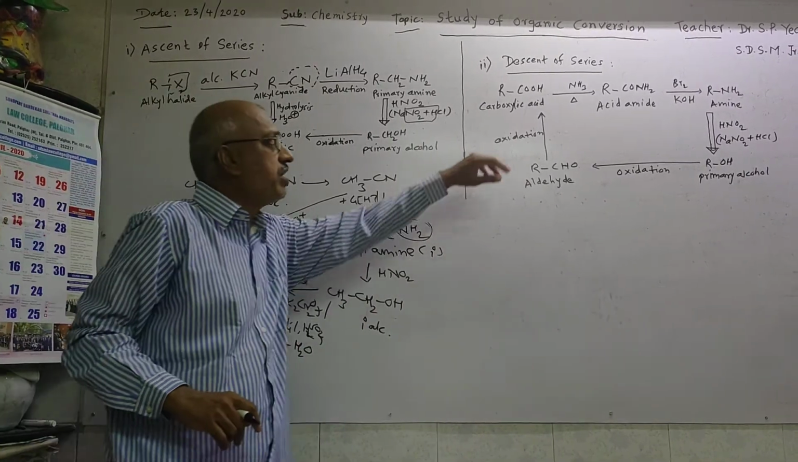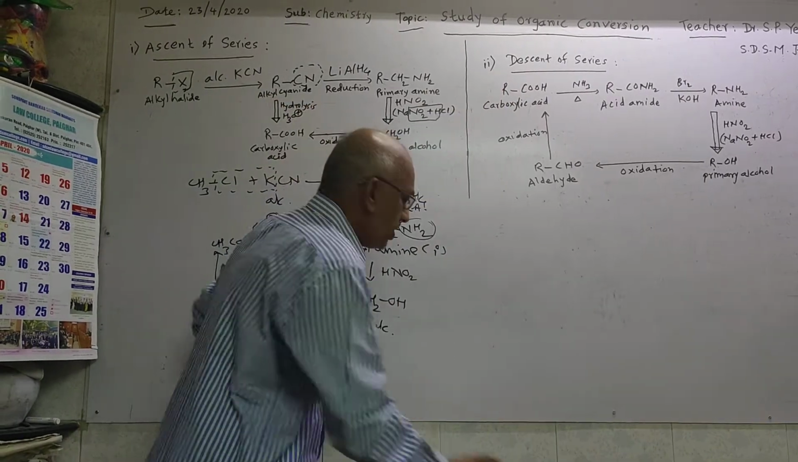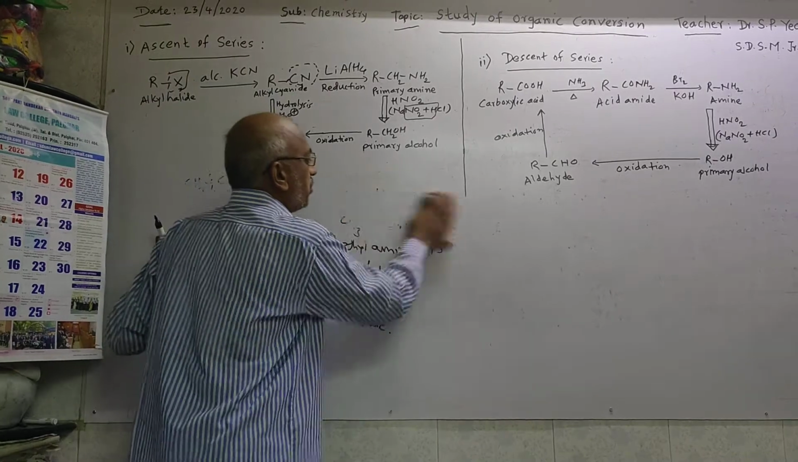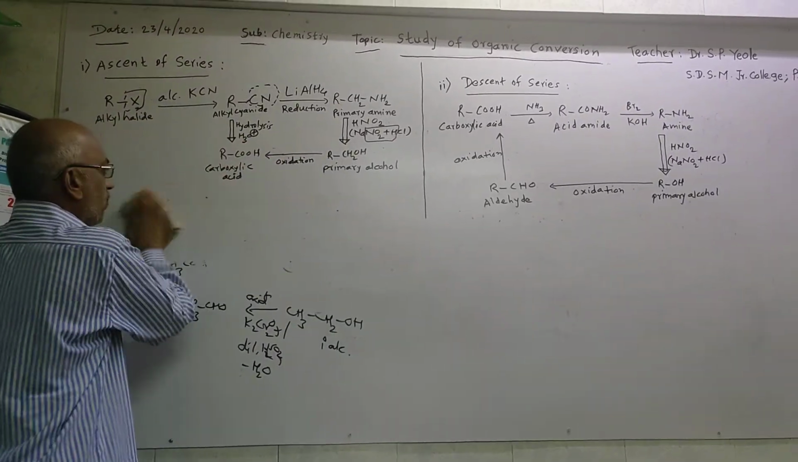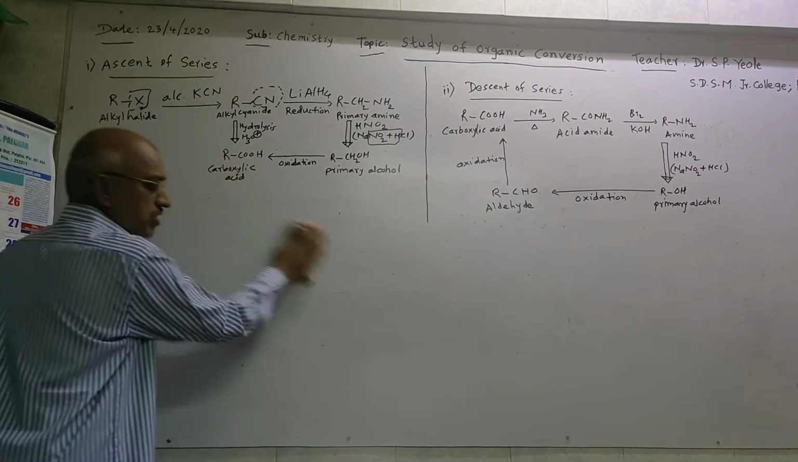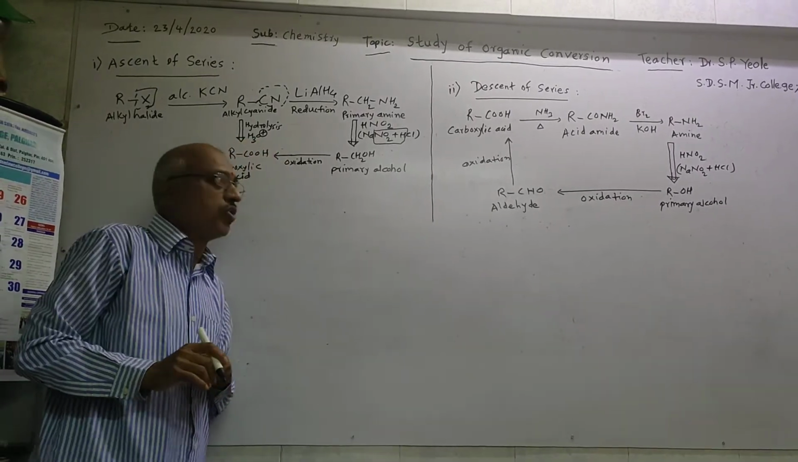Now we look at the descending series, or descent of the series, of the reaction. In the descent series of the reaction, I am going to explain about a carboxylic acid like acetic acid. Now this acetic acid undergoes ammonolysis.